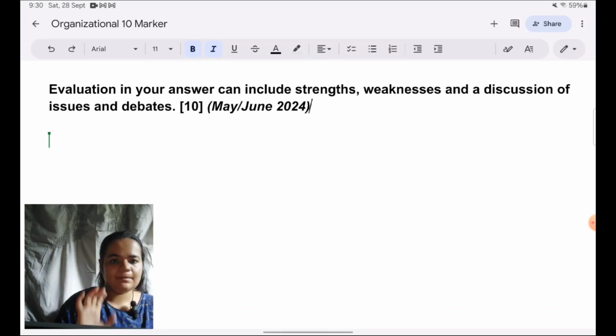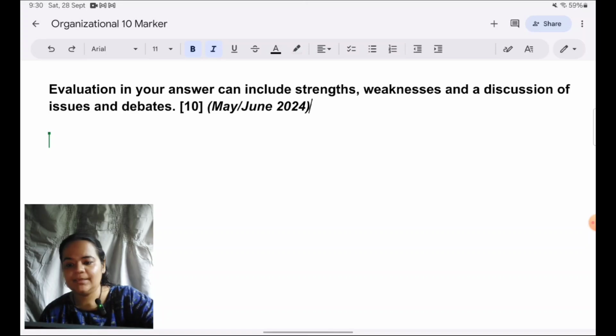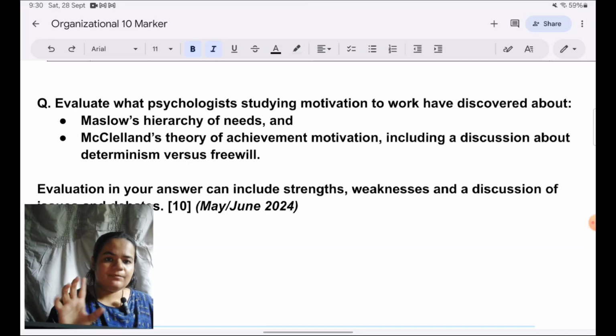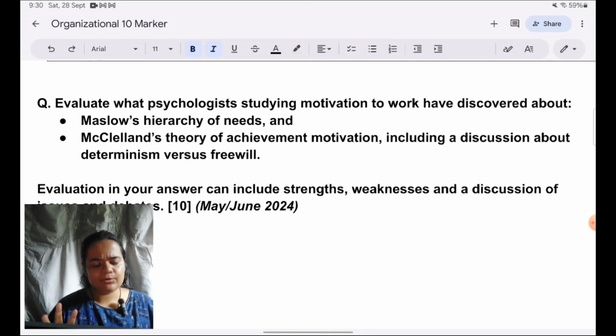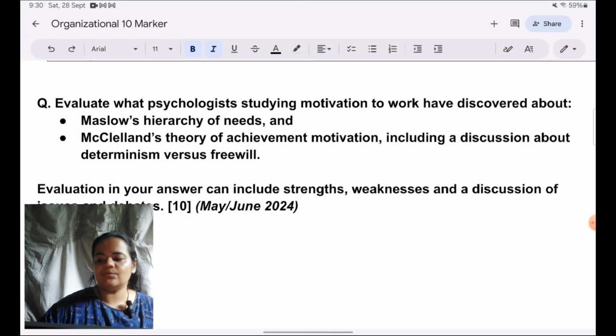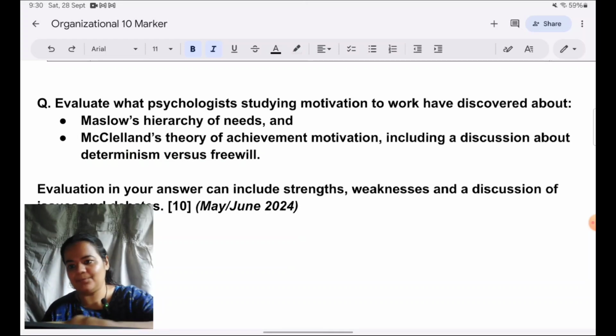Preferably begin with the named issue which is given. Here the named issue is determinism versus free will. So we will begin with that one. You can keep it for later. Whatever I'm giving you are suggestions, or ideally how you should write the answer. Your writing style can differ a little and still you can score full marks. There's no issue as long as you're meeting the requirements of the mark scheme.